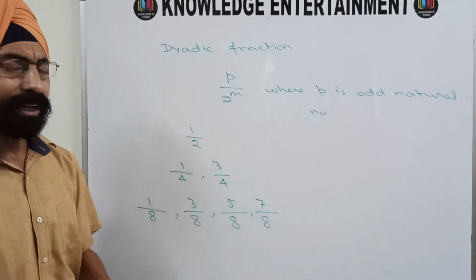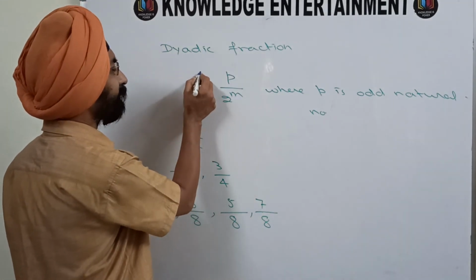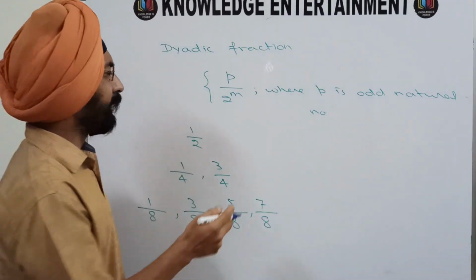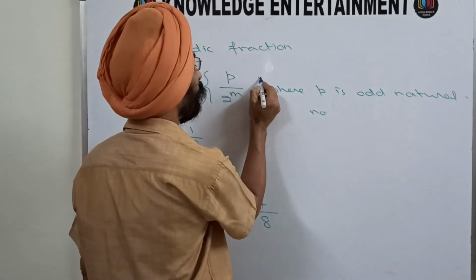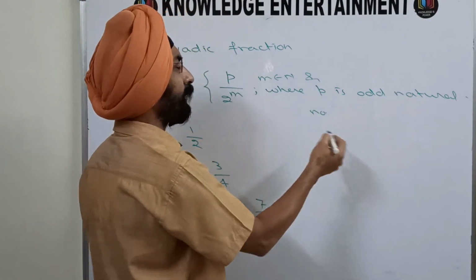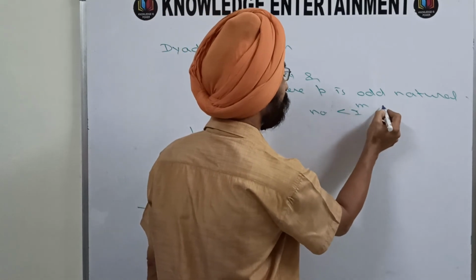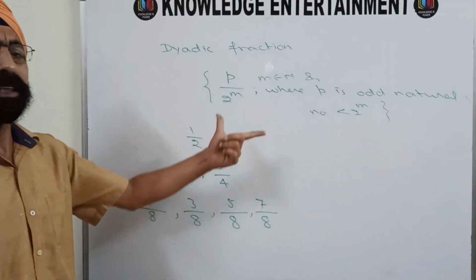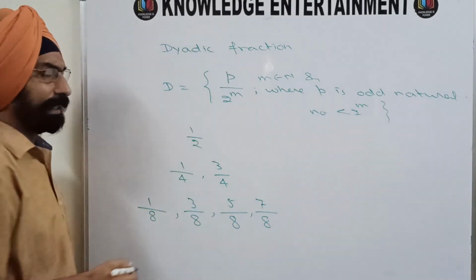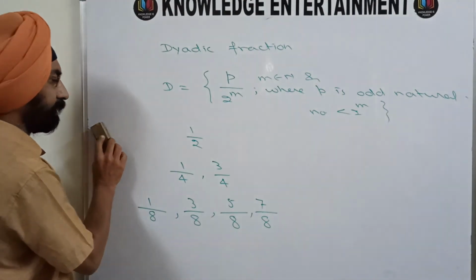So these are the dyadic fractions. The set of all dyadic fractions p upon 2 power m, where m is a natural number and p is an odd natural number less than 2 power m, we usually denote by D. So D is the set of all dyadic fractions.